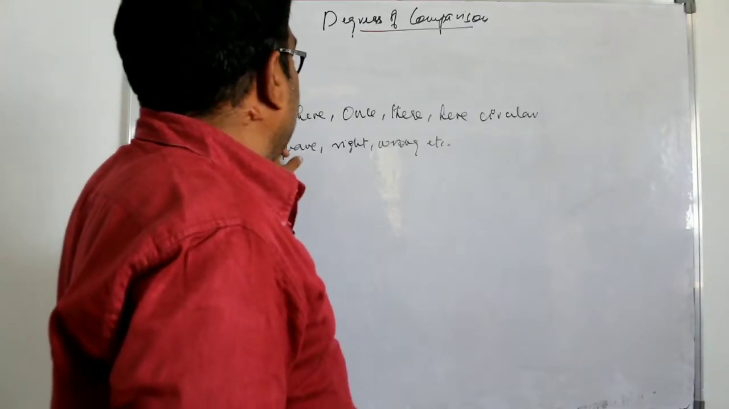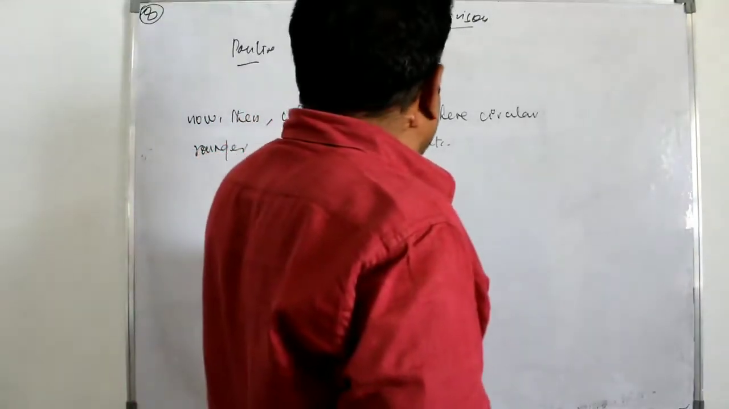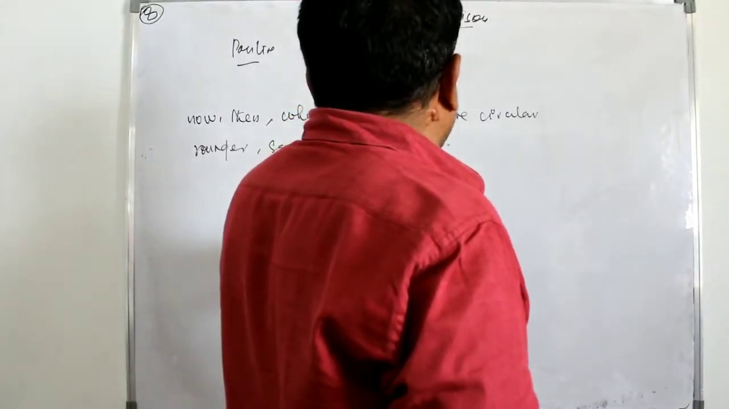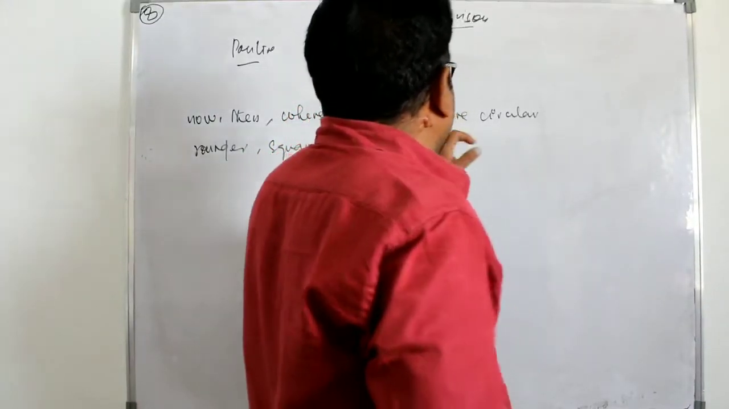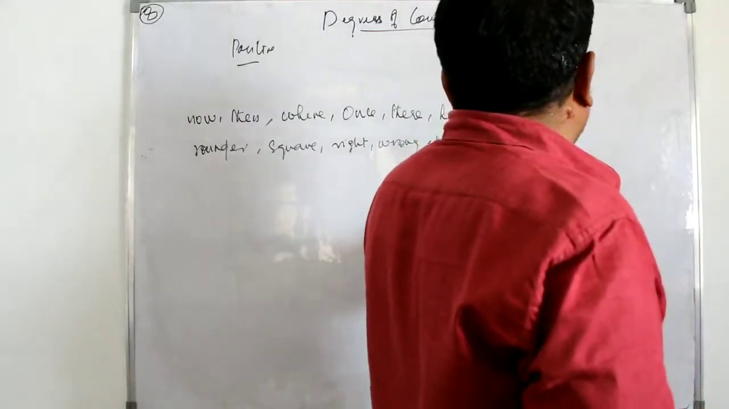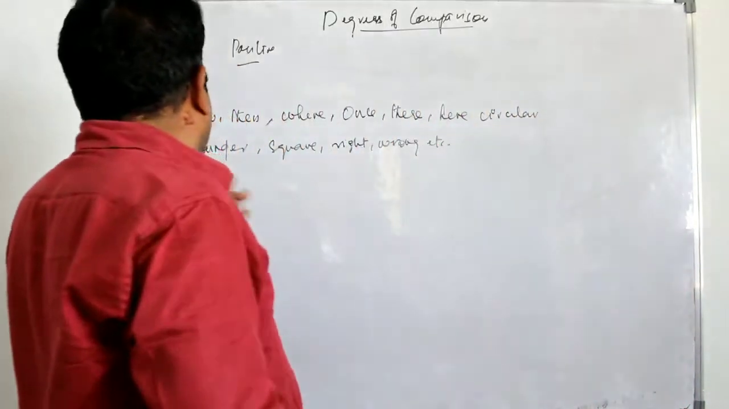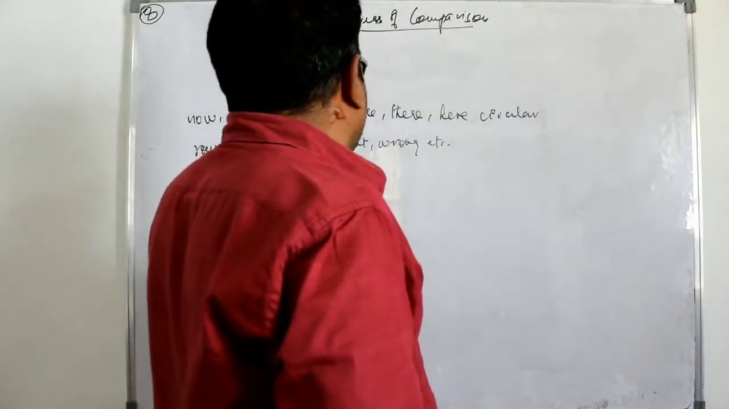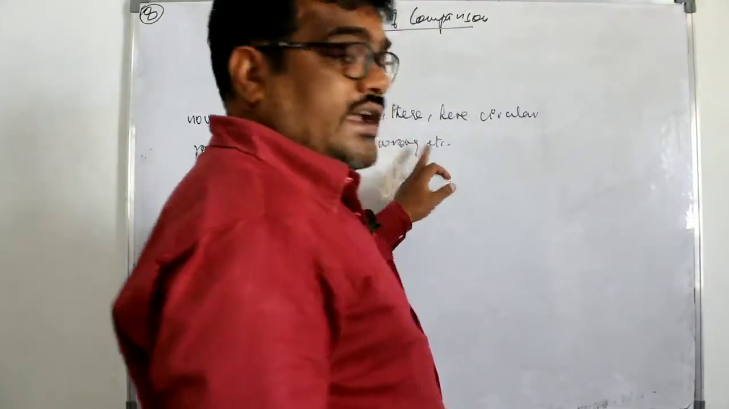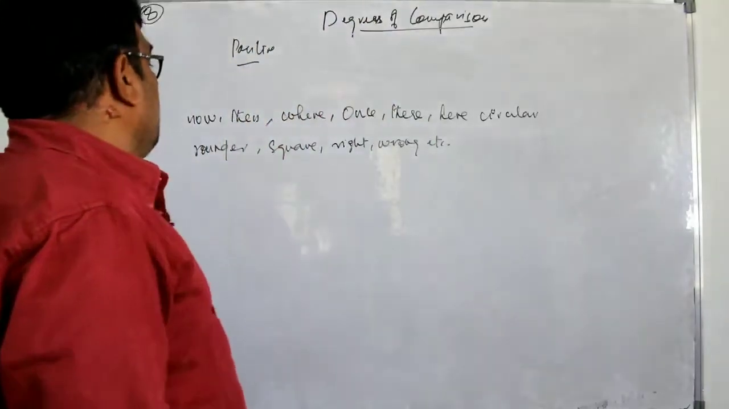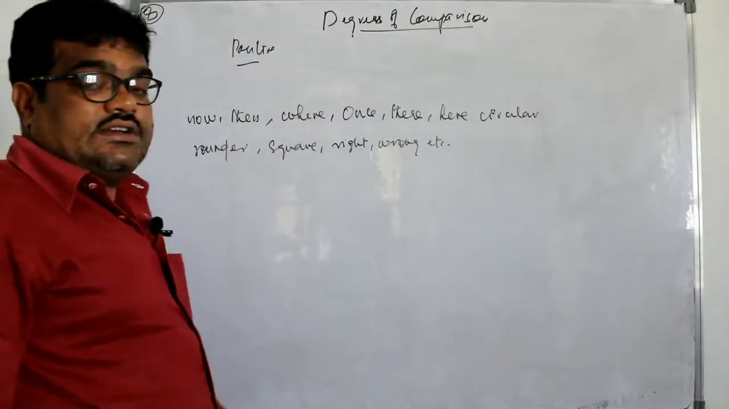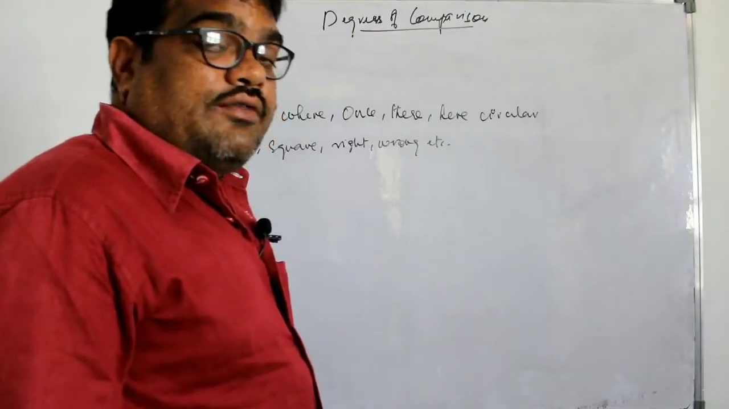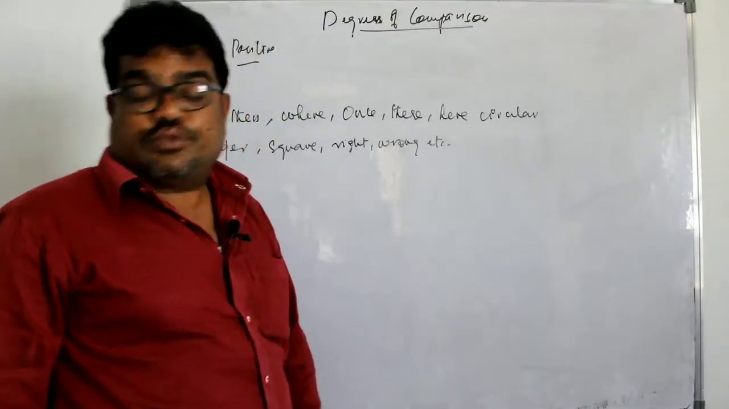Now, then, where, once, there, here, circular, round, square, and we do have right and wrong, etc. So these are the examples which don't have comparative as well as superlative.